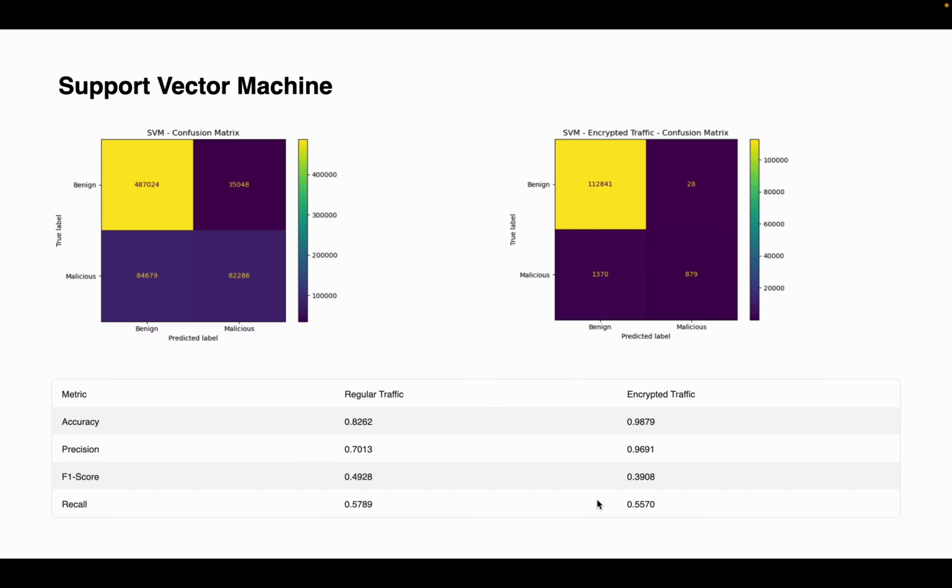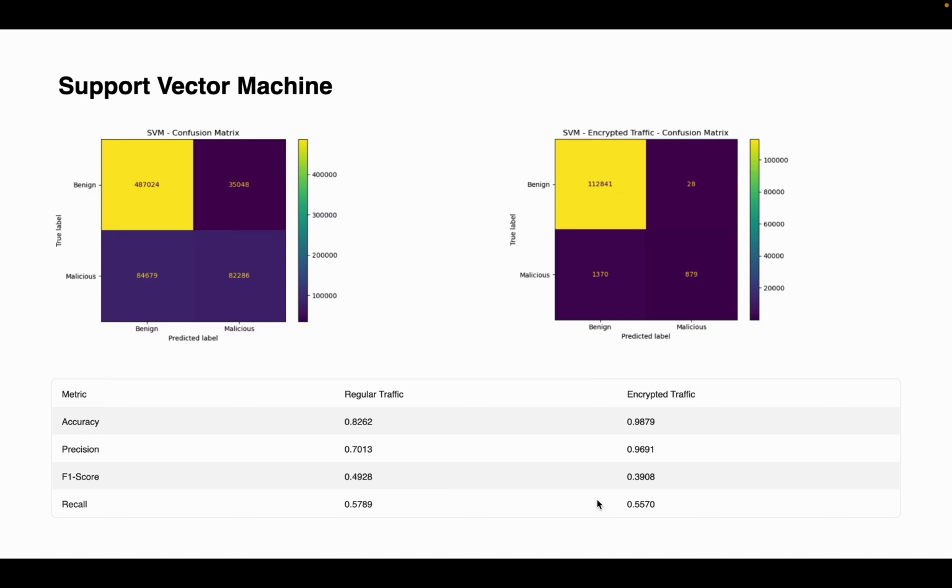The next model is the support vector machine, similar to logistic regression with 82% accuracy on regular traffic. It achieved 98.7% accuracy on encrypted data, but with a low F1 score of 0.39. So SVM works well for simple patterns, but struggles with encrypted data without kernel tuning. So even though it's possible to analyze encrypted network traffic using just time-based features, the simpler machine learning models such as naive Bayes, logistic regression, or basic SVM struggle to perform well.